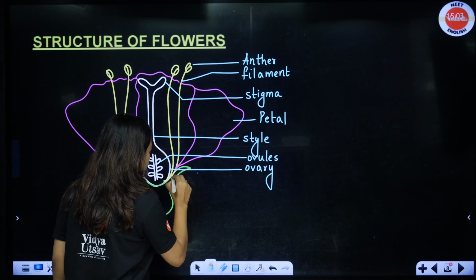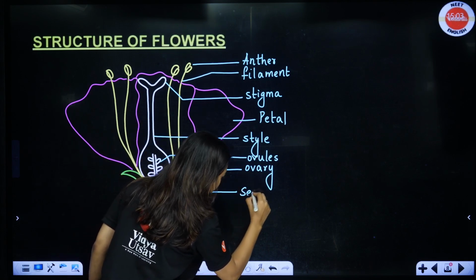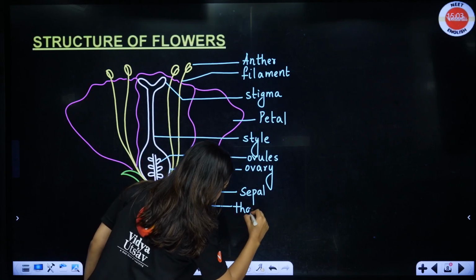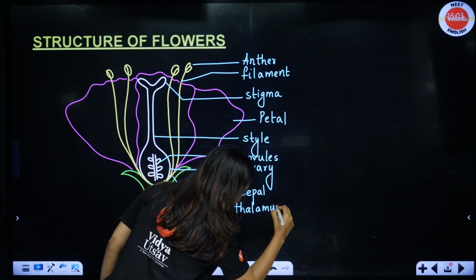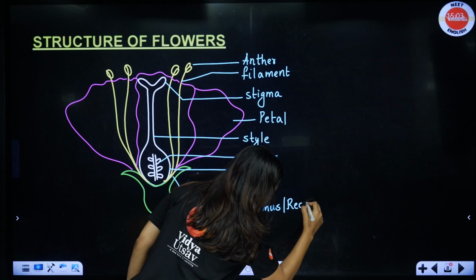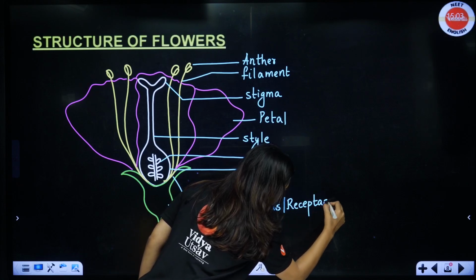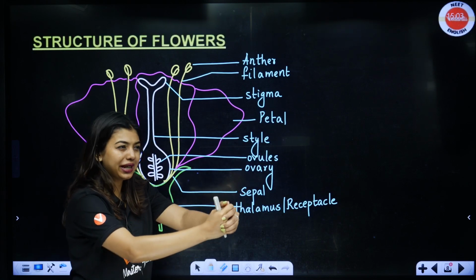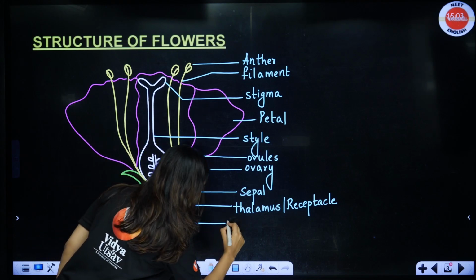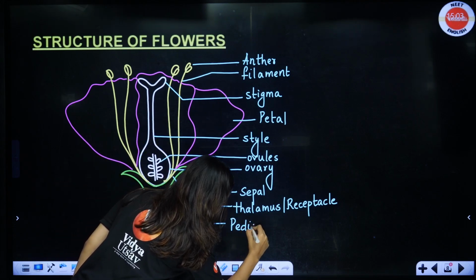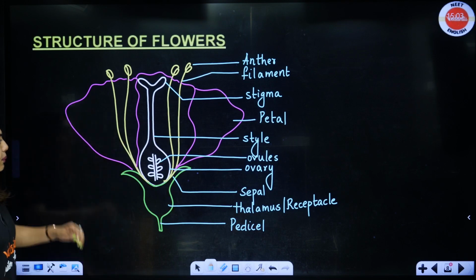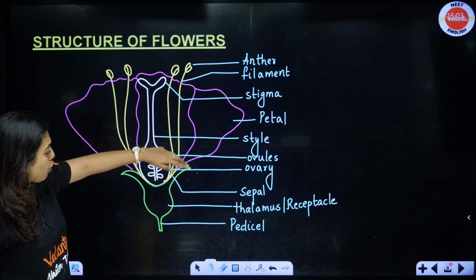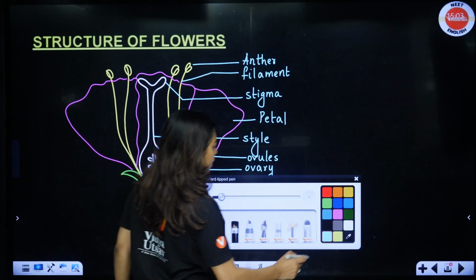Now here students, this green color portion that you are seeing is called the sepal. This swollen portion is called thalamus, also called the receptacle. And this portion that everyone holds is your pedicel. Okay, pedicel. Did we miss anything? Anther, filament, stigma, style, ovary, ovule, sepal, thalamus, pedicel. Awesome. We have done everything.